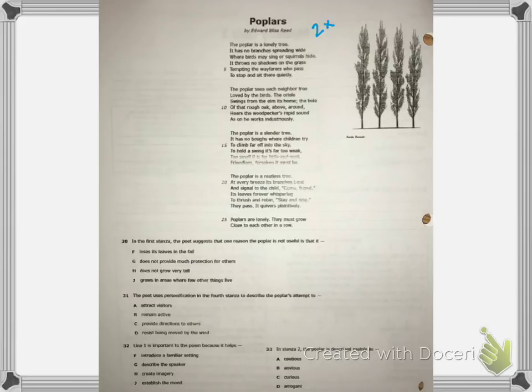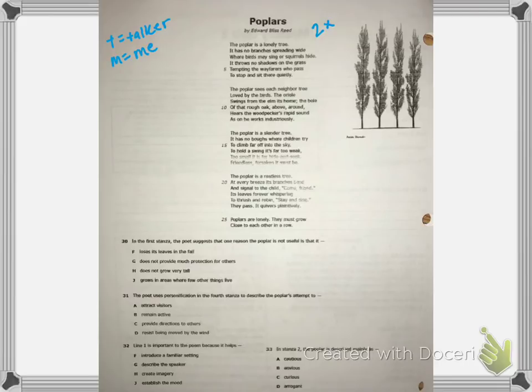Now, as I'm reading, I should be underlining and annotating for those tone and mood words. Remember, we haven't talked about this in a while. So remember, tone is how the talker feels about the subject. And the subject is what they're talking about. Mood is going to be how the author wants us to feel after we read this.